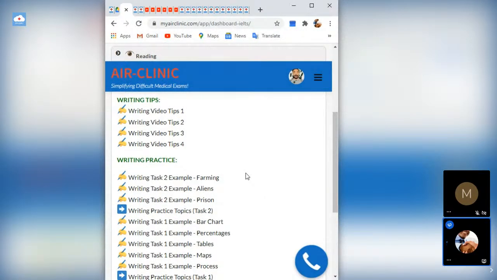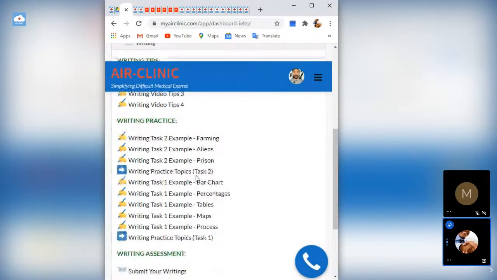For the writing task, let's start with writing task one. Writing task one usually is a chart or a graph of some sort. It may be a bar chart, tables, maps, a pie chart, percentages, or a process, but usually it's a diagram. It's a diagram that has a topic on top of it, and you are expected to change the contents of that diagram into words. You're converting the pictorial, the diagram, to words. That's essentially what you're trying to achieve with IELTS writing task one.